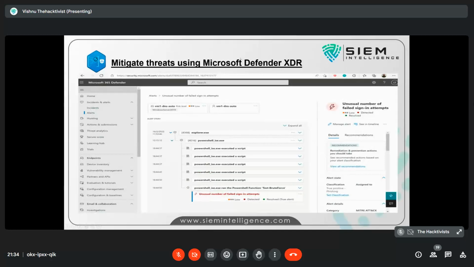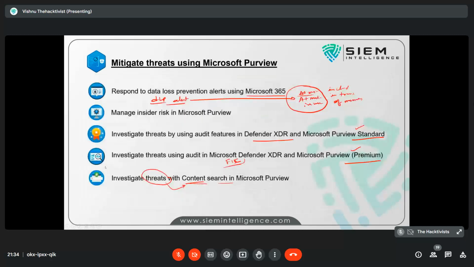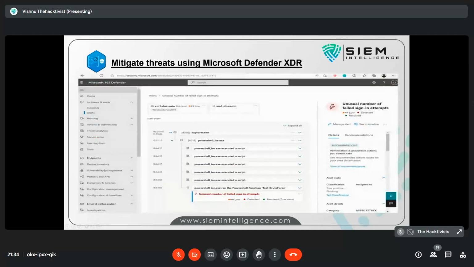We are talking about Defender services, where we are talking about incidents, alerts, hunting, right? Threat analysis. And there is something of inventory of data, like vulnerability management, device inventory, software inventory, partners and API keys management, right? All those, and email and collaboration, which again comes to Microsoft Defender for Office, right?